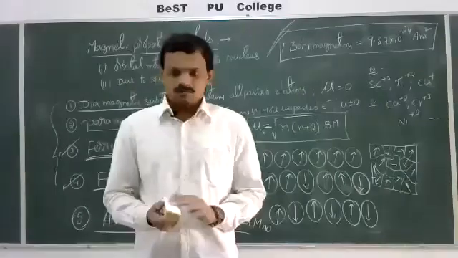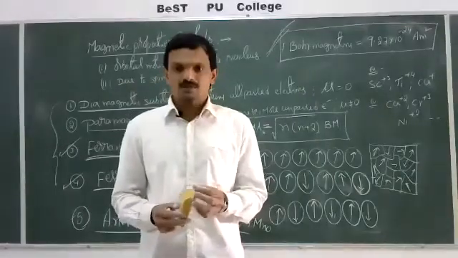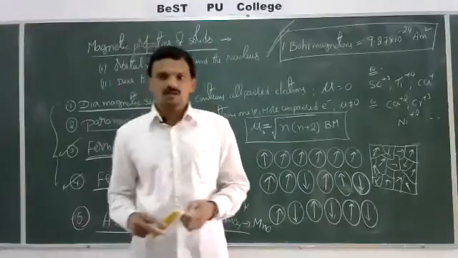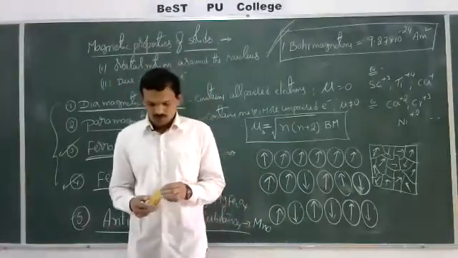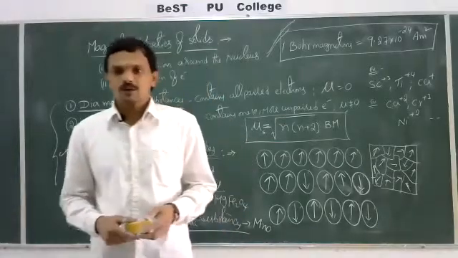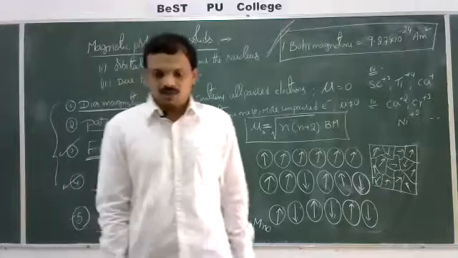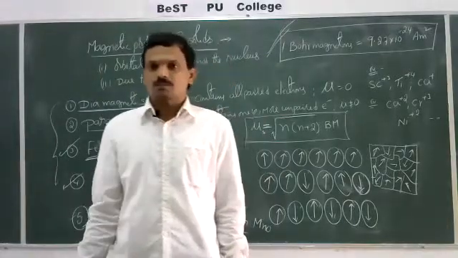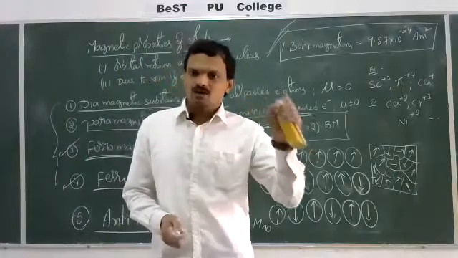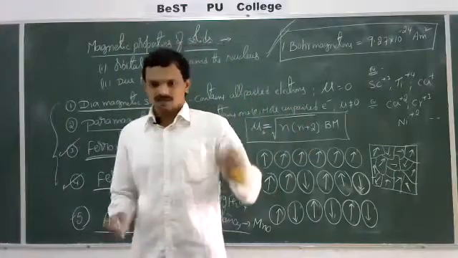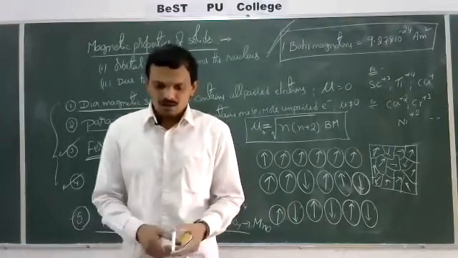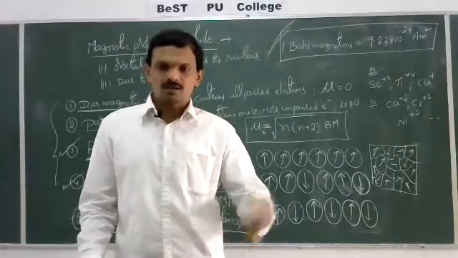Whatever was discussed in all the previous classes, this is a very important chapter, and there are some objective type questions also. Those objective questions we will discuss in our regular classes. And there are some problems based on density. What is the formula of density? d is equal to Zm by Na cube. These are simple problems. You just substitute the given data directly in the formula and you will get the answers. Regarding all those applications and objective questions, we will discuss in our regular classes.